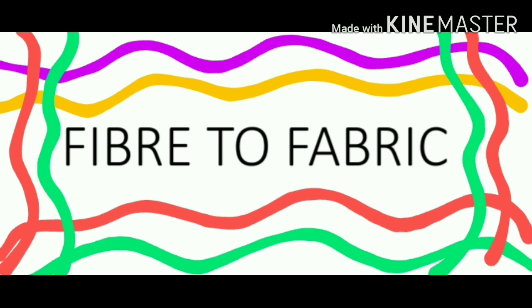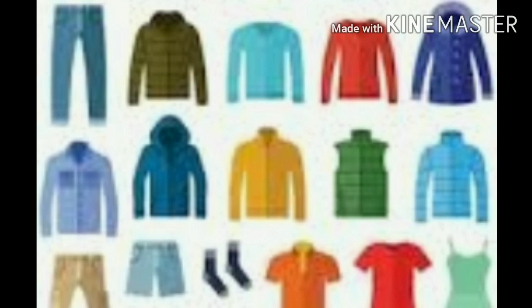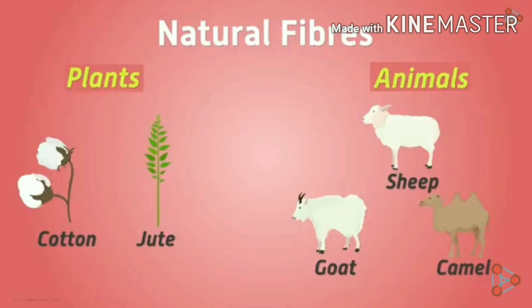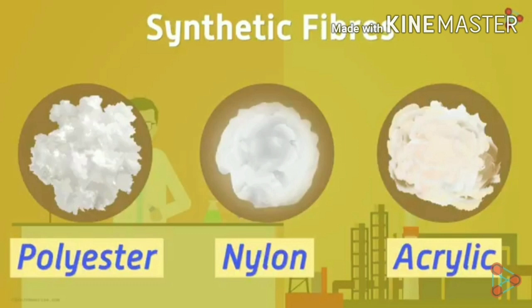Okay. The clothes we are using are made from fibers. You have learned about fibers in previous class. These fibers may be natural fibers, that means those coming from plants and animals, or they may be synthetic fibers which are man-made.